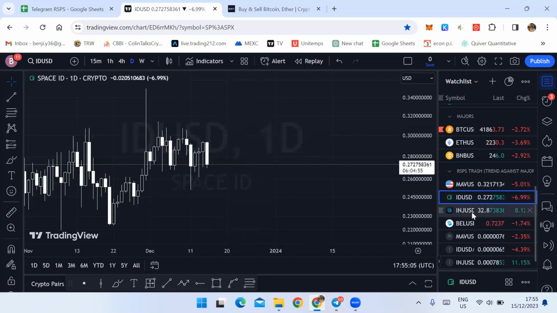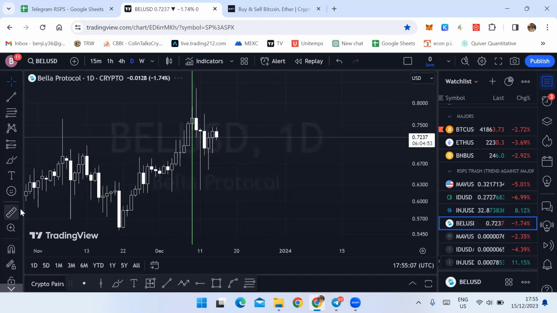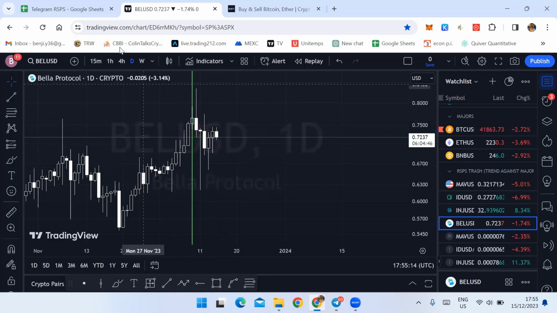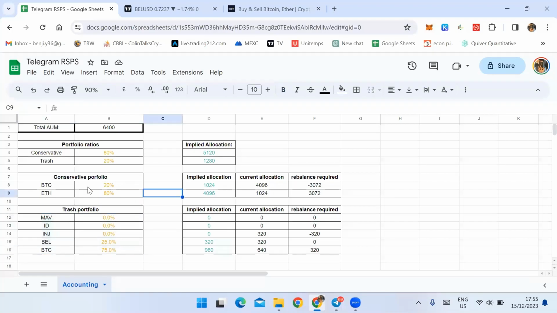This didn't buy anything because the system didn't say so. And this is also making a small loss here. So how much is that? That's what, 4%. Yeah, so in total, the trash portfolio makes a lot more money than this. However, it's extremely risky. Extremely risky. That's why it's a smaller percentage, so 20% compared to 80%. And this changes, right? So it can be like 0% and 100% just Bitcoin and Ethereum.